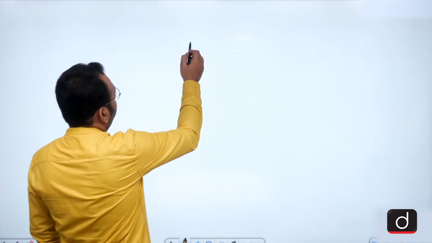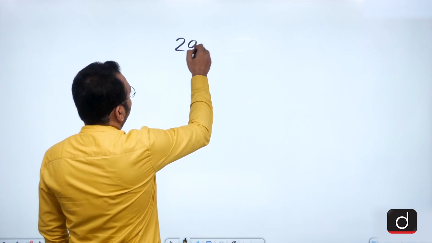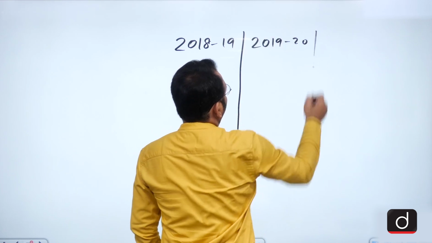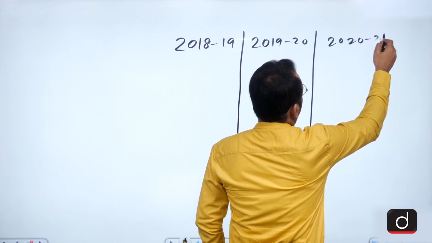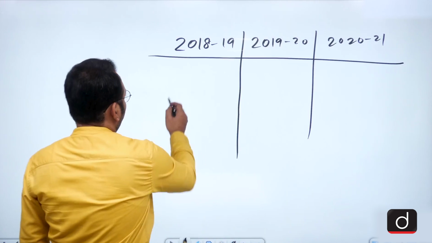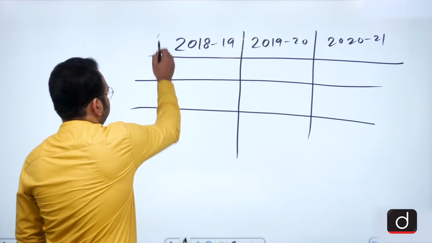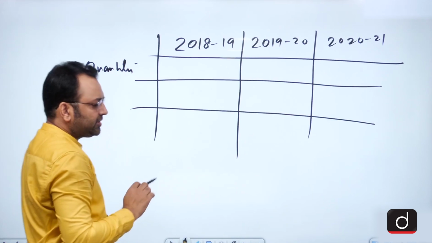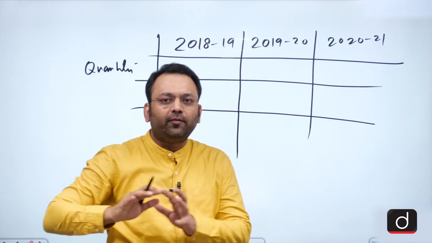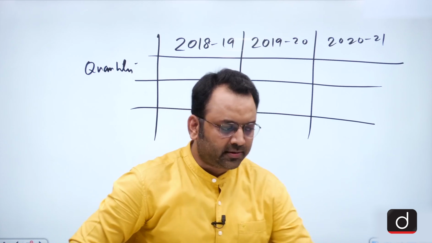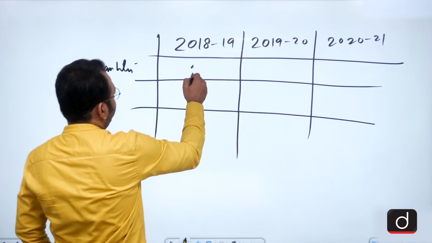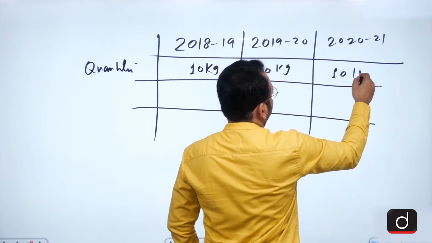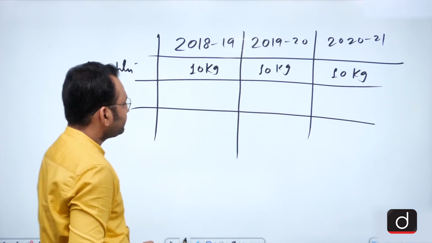Suppose we talk about 2-3 years. Suppose we talk about 2018-19, 2019-20, and 2020-21. Assume that in all these years the quantity of production was the same, and assume that only wheat was produced in these 3 years. So 10 kgs of wheat was produced in each year.